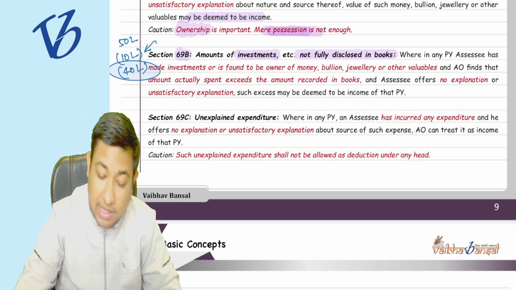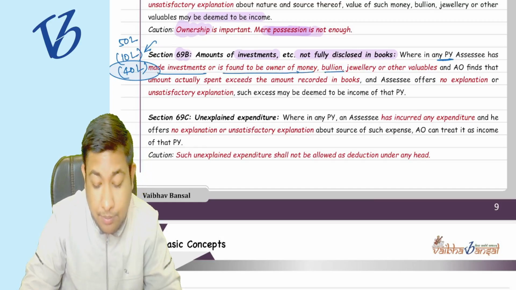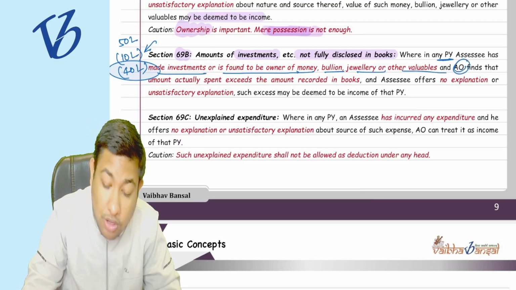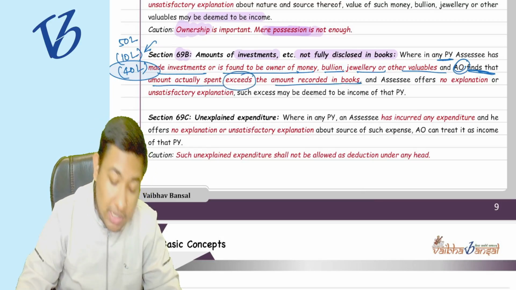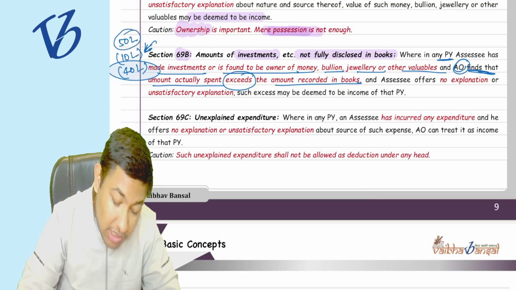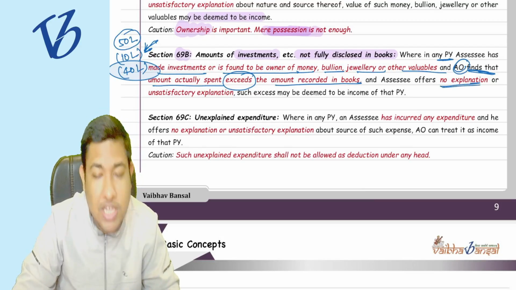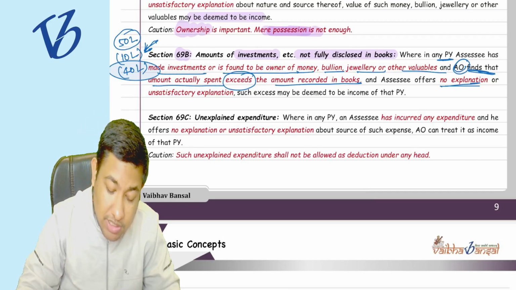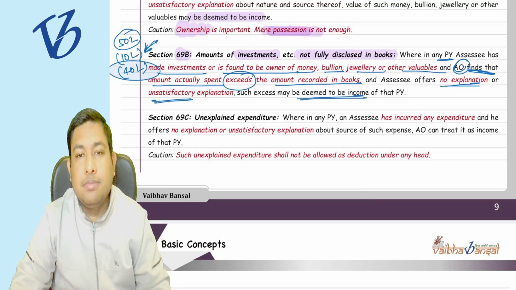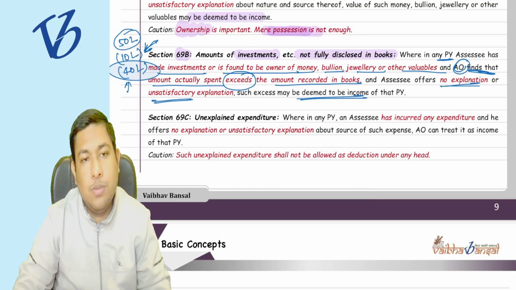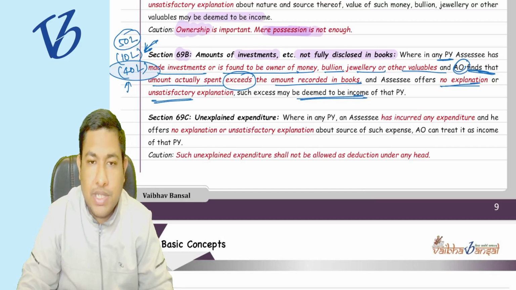This is what it is saying: where in the previous year the assessee has made an investment or is found to be the owner of bullion, jewelry or other valuables, and the AO finds that the amount actually spent exceeds the amount recorded in the books, that you have spent 50 lakh rupees but only recorded 10 lakh rupees, then the AO will ask you, and if you have no explanation of the sources, or if you give an explanation but it is unsatisfactory, then in that case it will be deemed to be your income. Understood? That 40 lakh rupees will be your deemed income. Clear? Very easy. Everything is going to be the same.